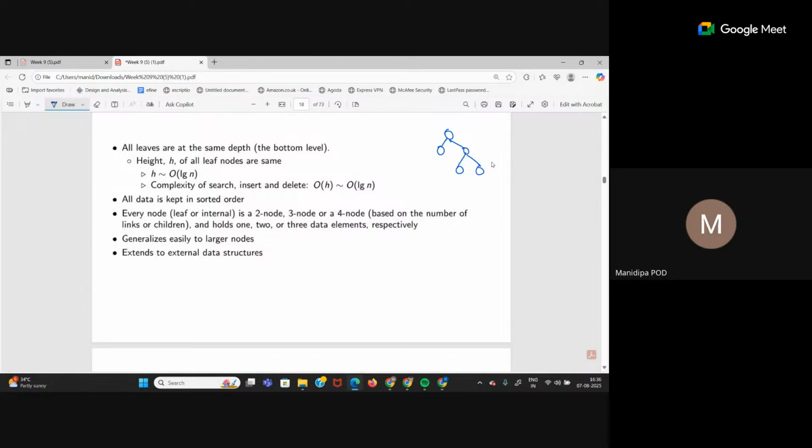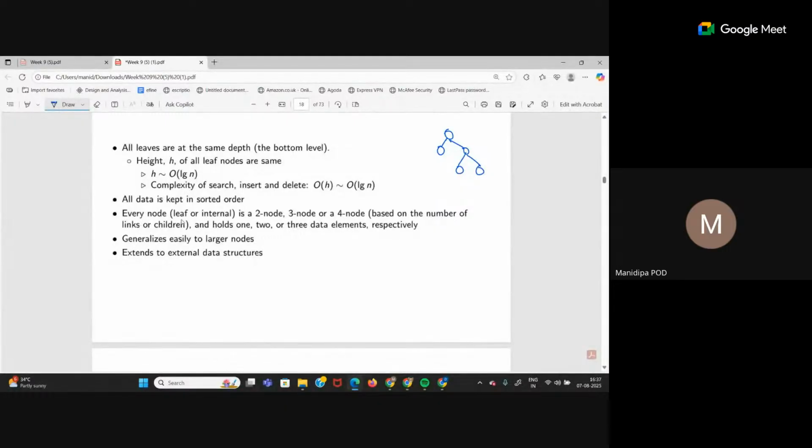So now we have to think differently: one node might have multiple keys present in it, and one node might have more than two children also, right? That is where this BST concept will now get generalized into larger trees, larger external data structures. This is the beginning of your B tree and B plus tree. B tree and B plus tree are also types of binary trees, right? But here we are not limited to every node having one search key value or two children. We are not limited.